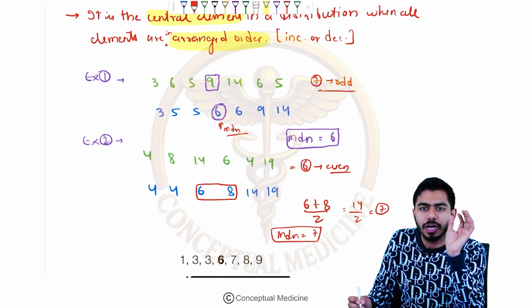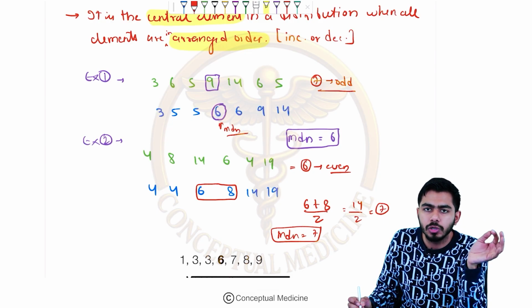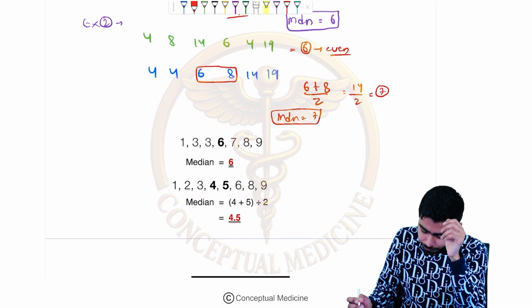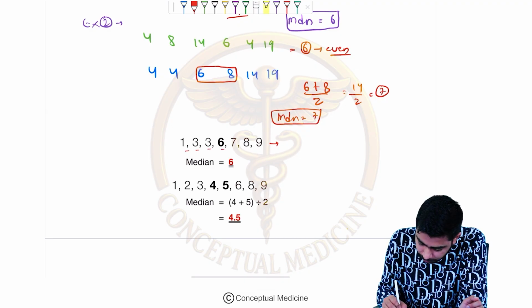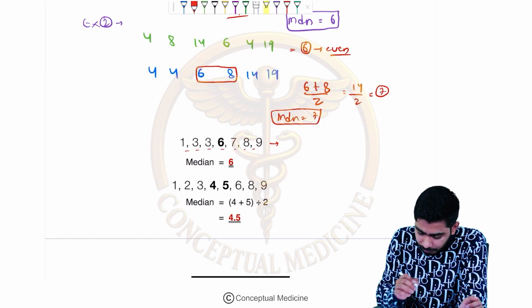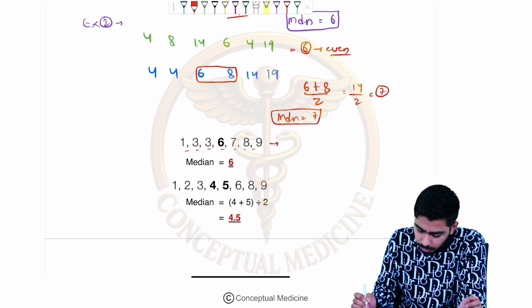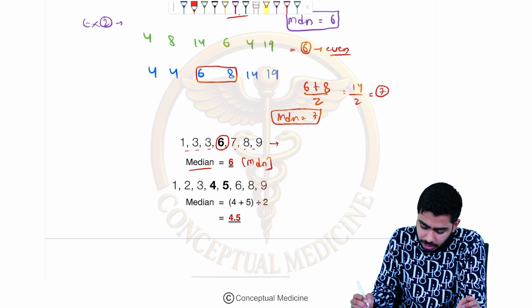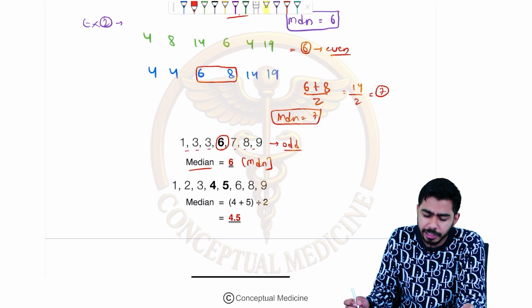Okay, so now we know how to calculate the median value in the even category and how to calculate the median value in the odd category. Look over here, guys. Can you solve this example? Here, look at this one: 1, 3, 3, 6, 7, 8, 9. Here the order is already ascending, right? You can see over here. So simply you just need to find the center value and that will be your median. No problem with that, right? And this is odd. In the odd case, it's not a tricky situation.